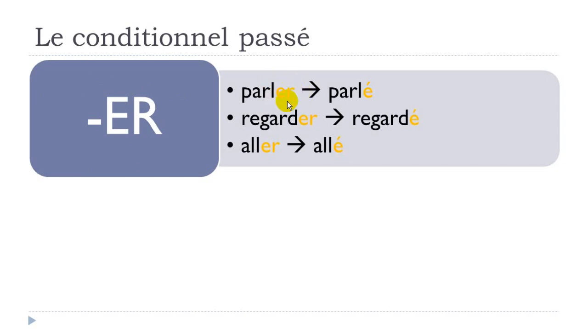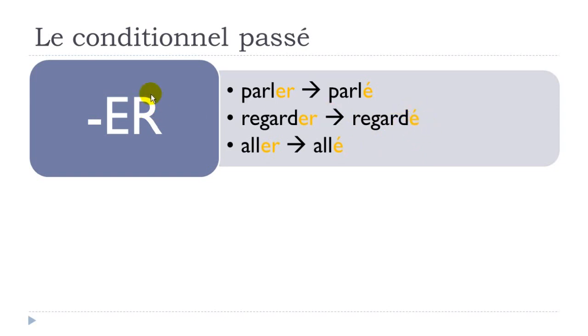So this is the infinitive form, the basic form of the verb. And then the participe passé, the past participle, will be like that, parlé, with accent aigu. Then the verb regarder, er here, will follow the same rule. Regardé, like that, with the accent aigu.